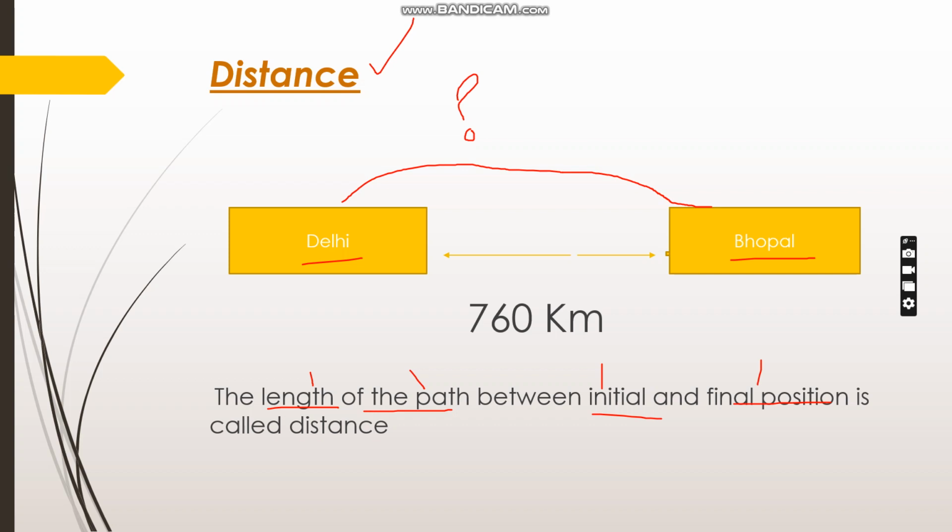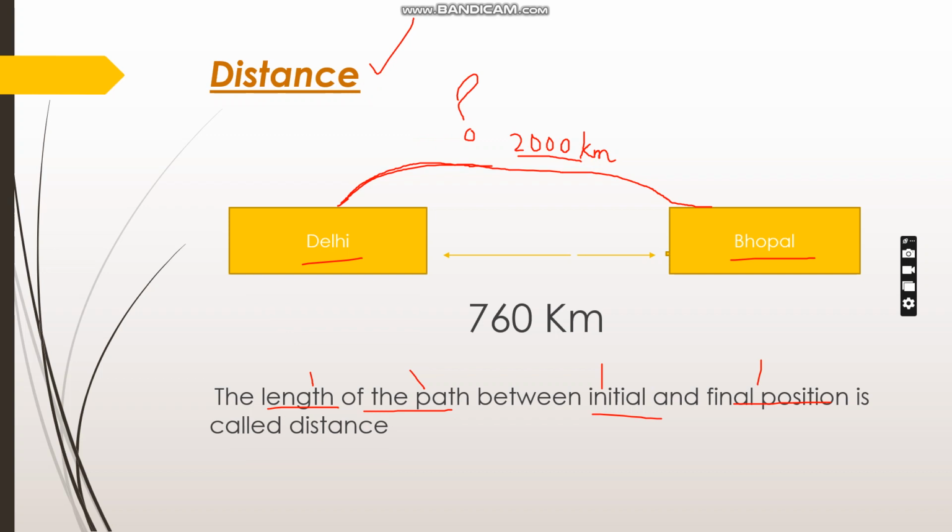Okay, this is a highway connection between them. This highway is used to travel from Delhi to Bhopal. Now, if I ask you what is the length of this highway, suppose you say it is 2000 kilometer. Then I ask you what is the distance between Delhi and Bhopal. So what will you say? Then also you will say that distance is 2000 kilometer.